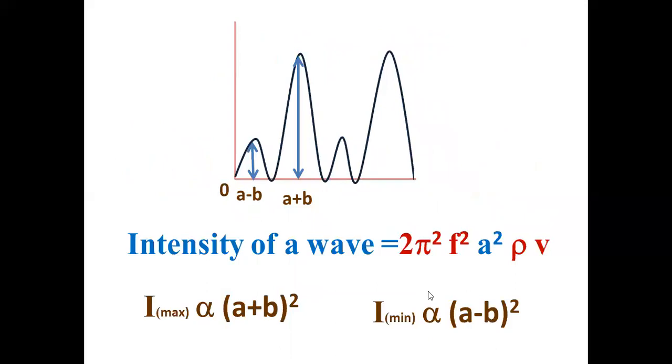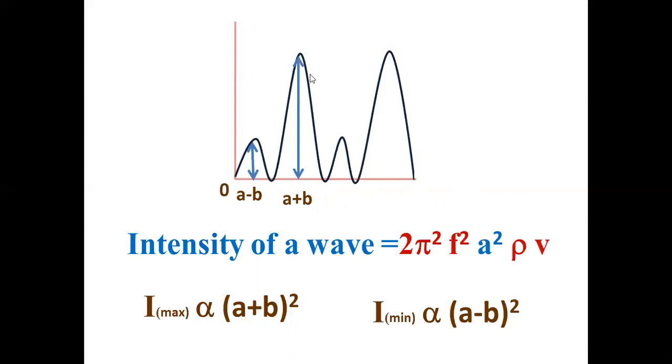Okay. Now, the intensity of the wave, again the same formula, 2 pi squared f squared a squared rho v. This is for a single wave, correct? Now, if it is a superposed wave, when the two waves superpose, the resultant amplitude sometimes may be maximum where the crest falls on crest, and it will be minimum where the crest falls on trough. Suppose both the amplitudes are same, then the maximum amplitude is a plus a, 2a, and the minimum amplitude is a minus a, 0. So the resultant amplitude depends on the amplitude of the two waves also. This is a plus b, this is a minus b.